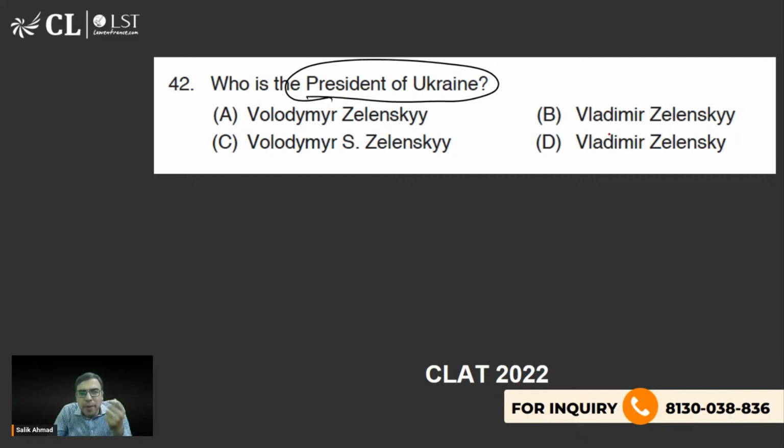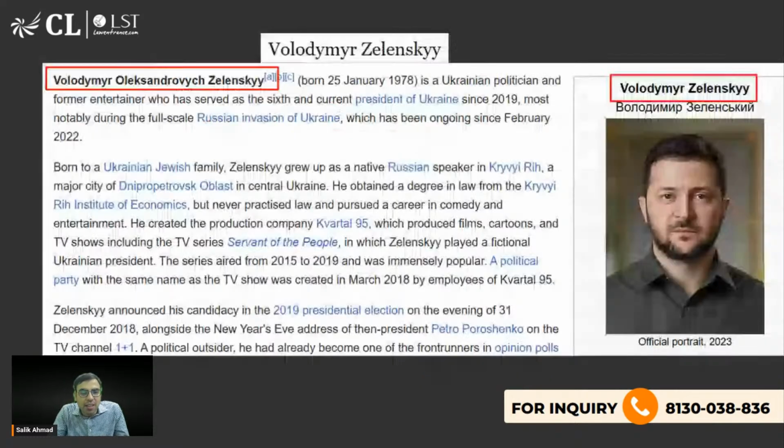If you are reading the newspaper, you could have answered. This Vladimir is the spelling they use for Vladimir Putin. What they write for Zelenskyy is of this type. So B and D you could have eliminated. Now there was confusion between these two. Actually the answer was Volodymyr O. Zelenskyy, that is his name. So the right answer is option A, Volodymyr O. Zelenskyy.